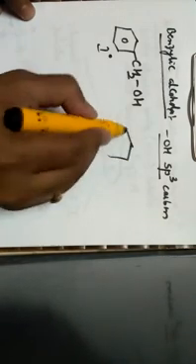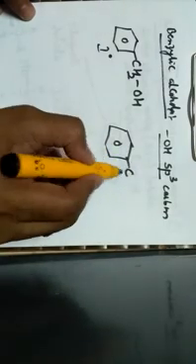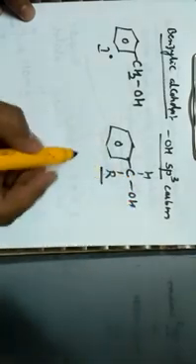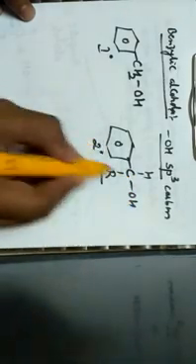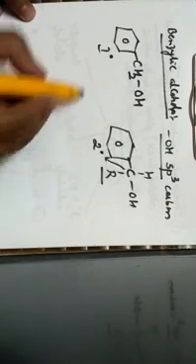If I consider the same primary benzylic alcohol and one of the hydrogens is replaced by an alkyl group R, this carbon is a secondary carbon, known as a secondary benzylic alcohol.